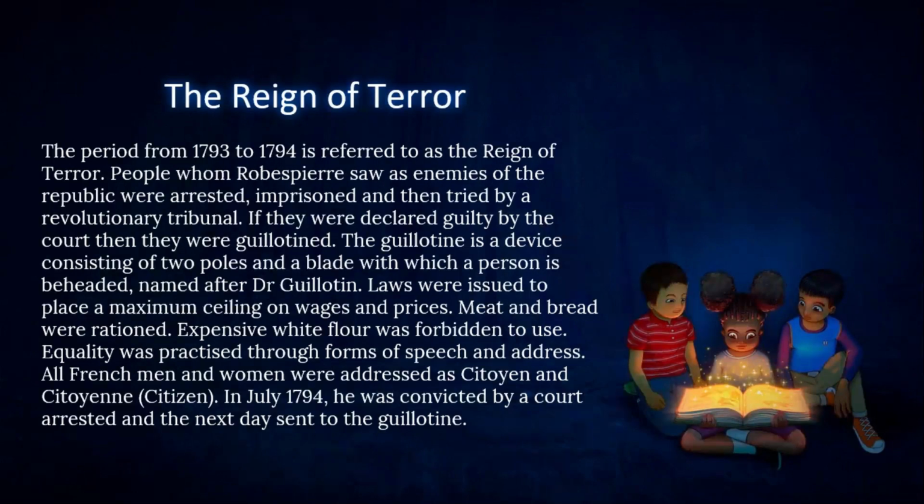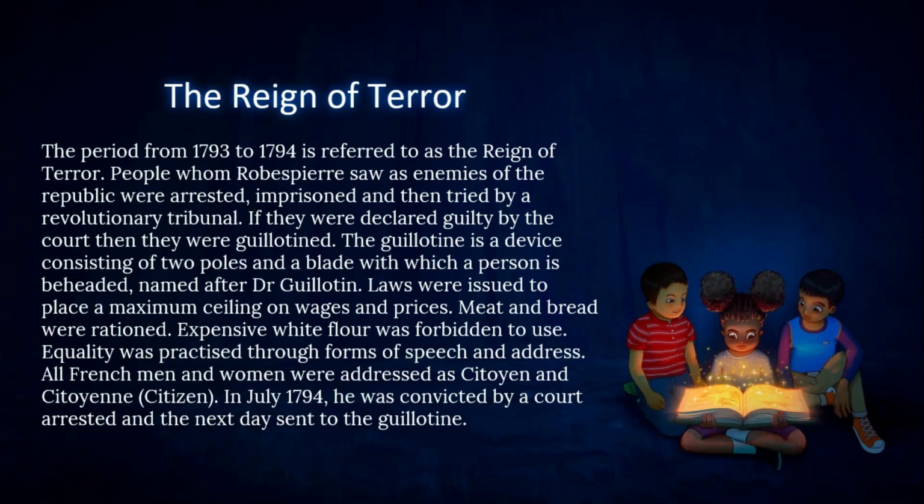The Reign of Terror. The period from 1793 to 1794 is referred to as the Reign of Terror. People whom Robespierre saw as enemies of the Republic were arrested, imprisoned, and then tried by a revolutionary tribunal. If they were declared guilty by the court, they were guillotined. The guillotine is a device consisting of two poles and a blade with which a person is beheaded, named after Dr. Guillotine.